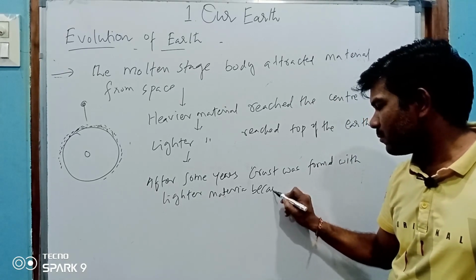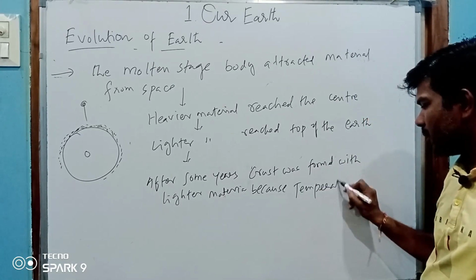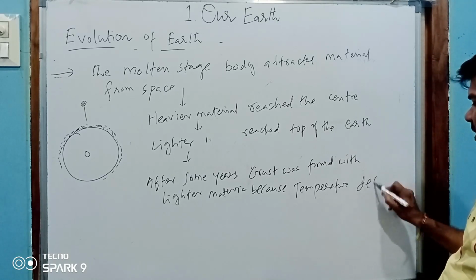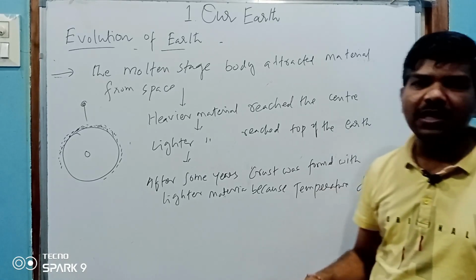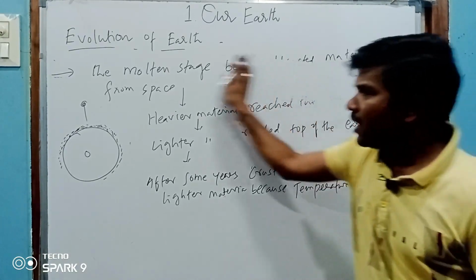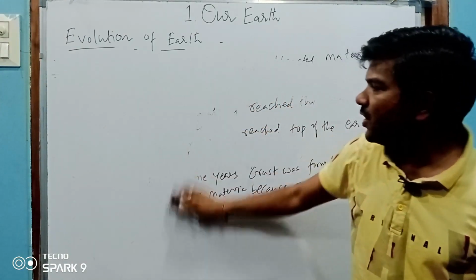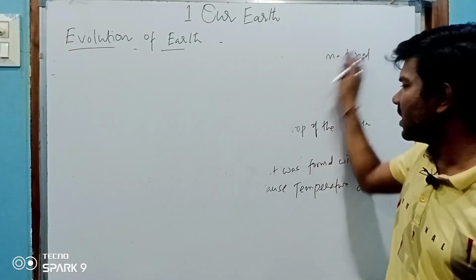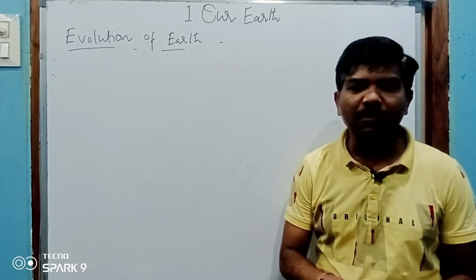because temperature decreased. When temperature decreased, the crust-like situation was formed. Now, how is this earth wrinkled? Wrinkled means, if you take a plastic ball near the stove, you heat it once, then it will be wrinkled.